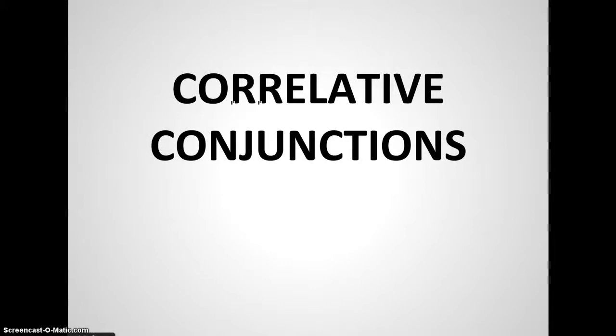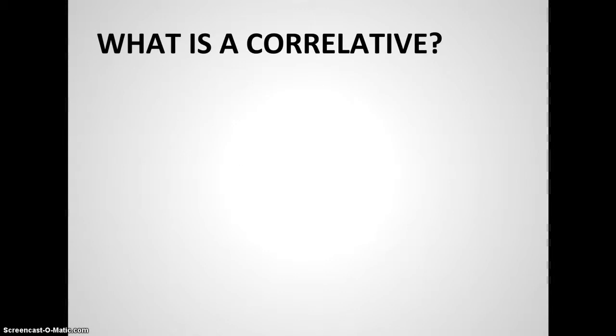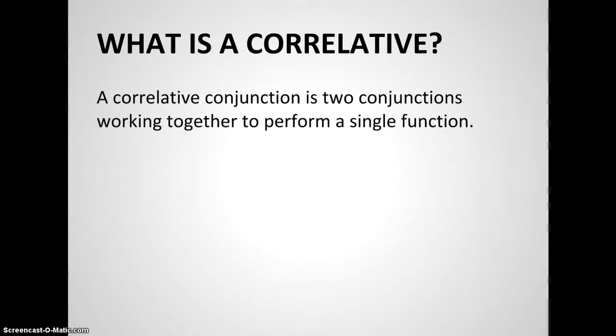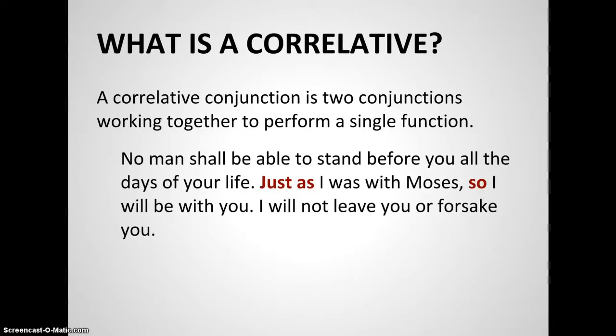When we talk about conjunctions, we talk about coordinating and subordinating conjunctions, but there's also the correlative conjunction. And a correlative conjunction is different than the other two because two conjunctions work together to perform a single function. And of course, you know the function of a conjunction is to join things. Conjunctions can join a word, a phrase, or a clause. And in the case of a correlative conjunction, there will be two conjunctions working together.